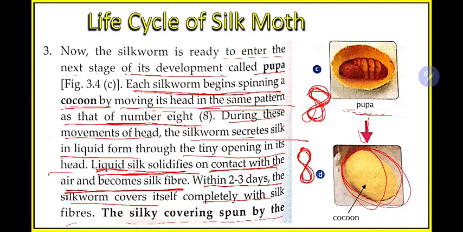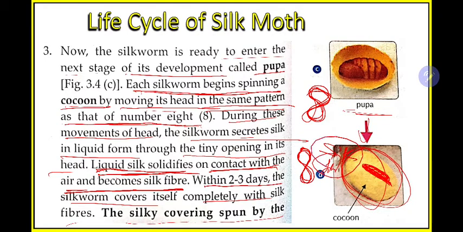So what is a cocoon? A cocoon is nothing but the organism covered by silk fiber around it for protection. Inside this cocoon there will be the organism, and around it there is silk fiber.